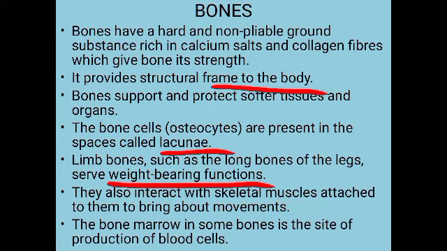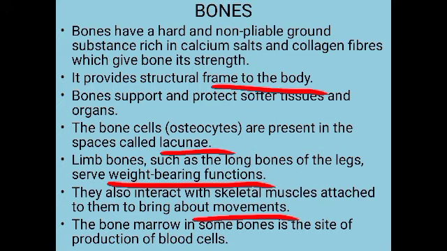The bones provide space for the attachment of the skeletal muscles, which are attached with the help of tendons, and because of that they help in movement.